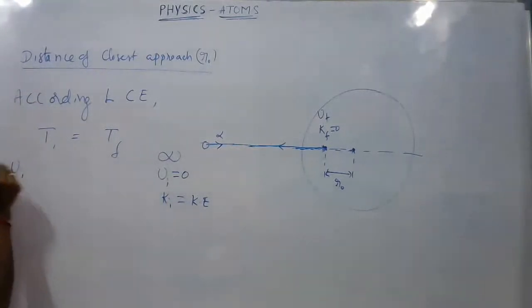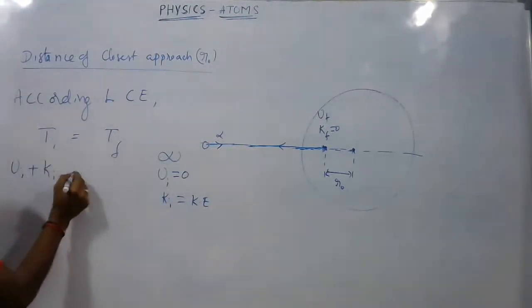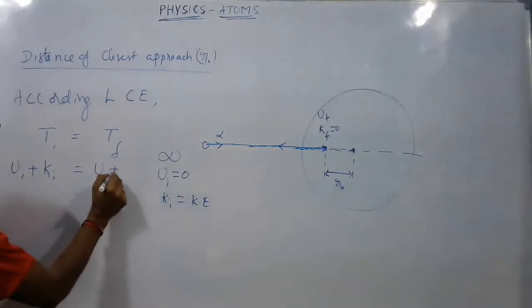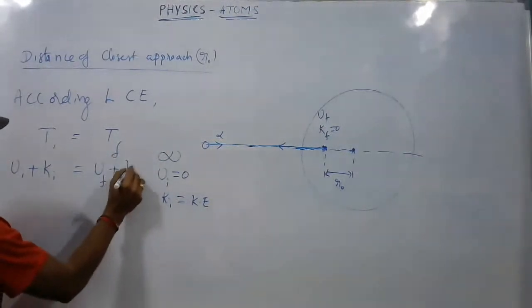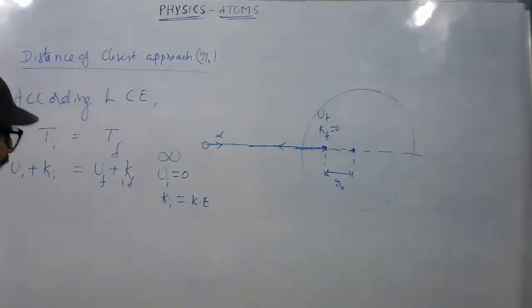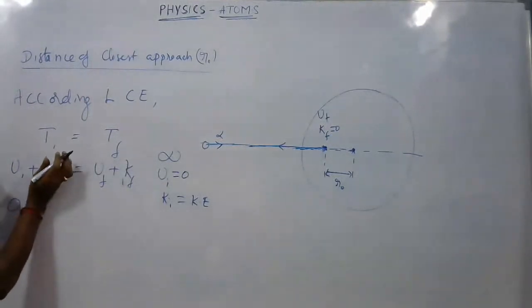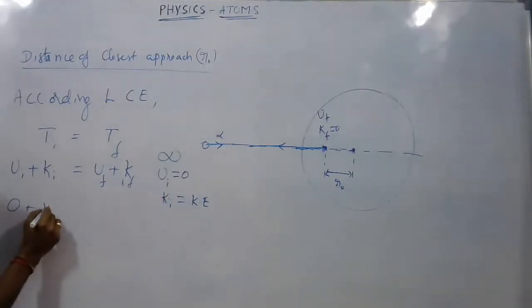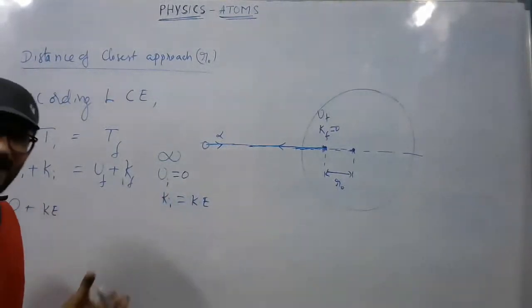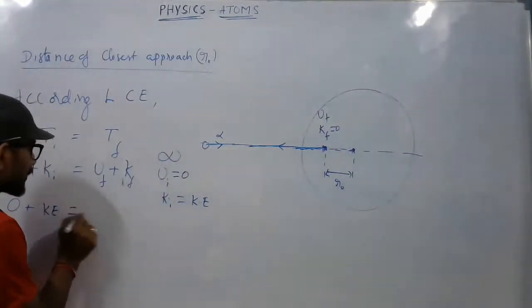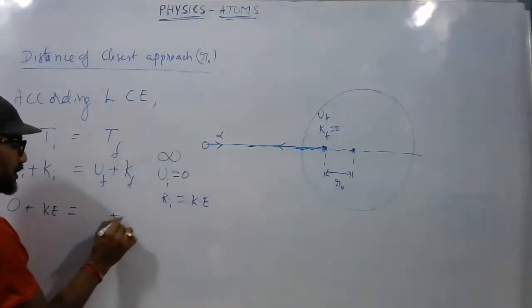So initial potential energy plus initial kinetic energy is equal to final potential energy plus final kinetic energy. Is this clear? Here the initial potential energy is 0. The kinetic energy is Ke, that is half m v square. The final kinetic energy is 0.